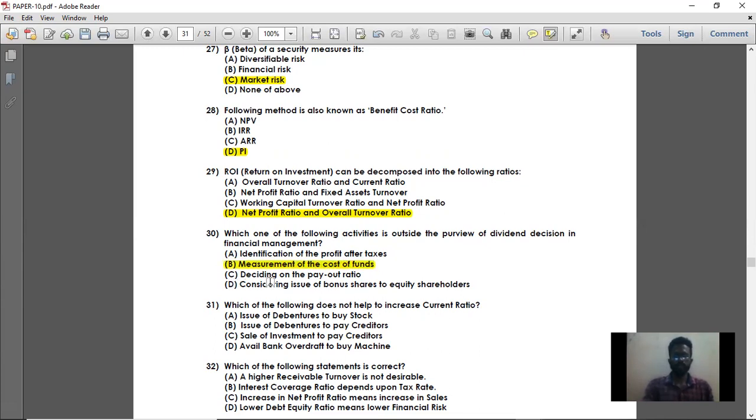Next, option C, deciding the payout ratio. Payout ratio is nothing but dividend divided by earnings, that is, 1 minus retention ratio. So it is important in the dividend decision. Next, considering issue of bonus shares to equity shareholders. So it is also important to the dividend decision, because it affects the dividend decision. Instead of giving dividend, they can buy back the shares or issue the bonus shares. So that is also an important part of dividend decision. So option B, measurement of cost of funds, which is entirely looking at the procurement of funds, is not involved in the dividend decision. So option B is the right answer.